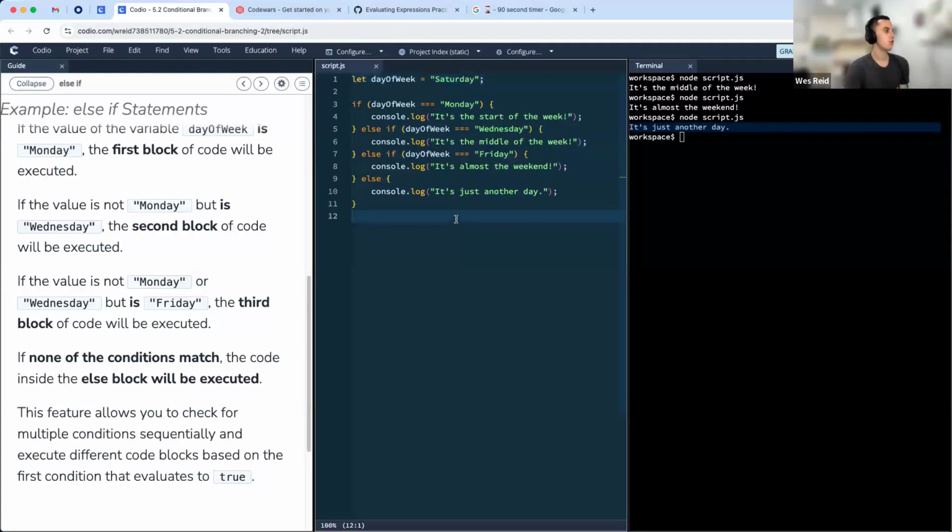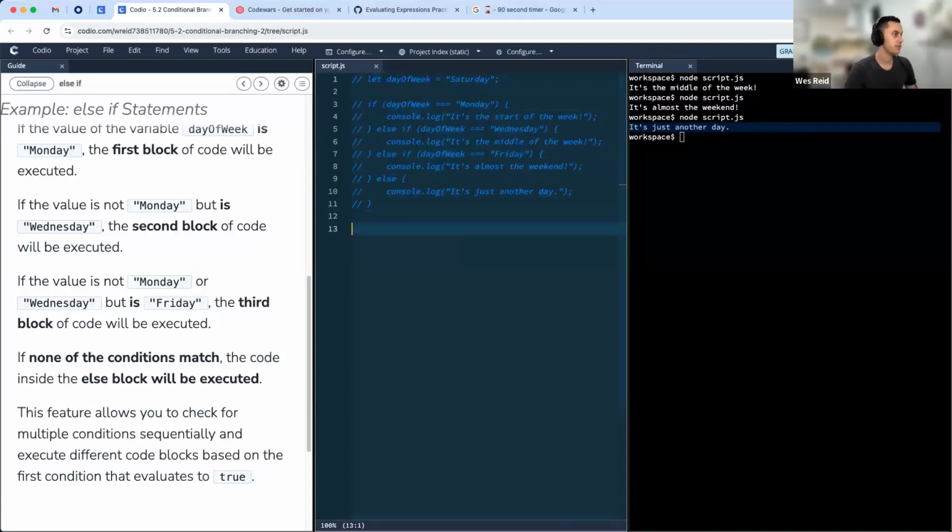One thing I just want to note here too is, again, that idea of it depends on which one is evaluated first. So just as an example here, I'm going to say let temp equal 25.